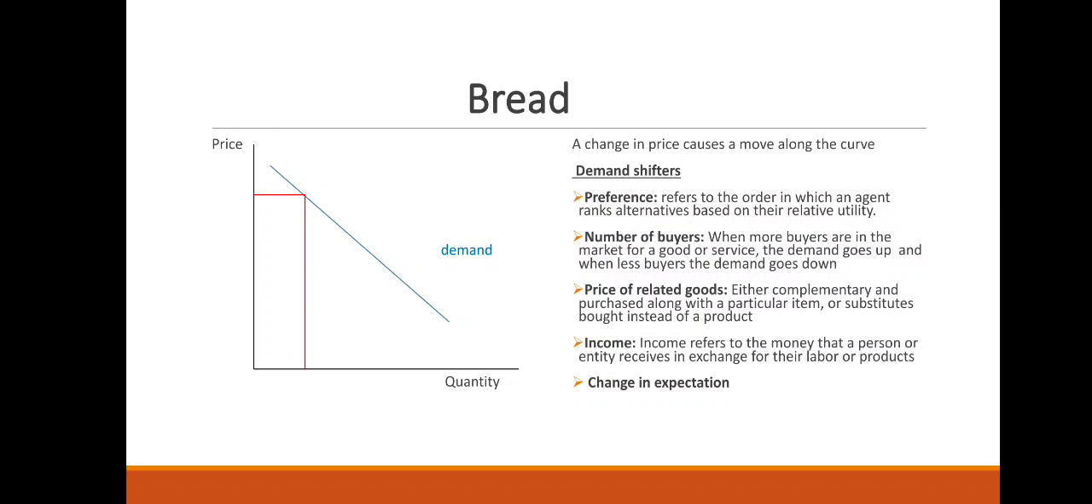So normal goods is when the income goes up, they buy more of that good, and when the income goes down, they buy less of that good. And inferior goods is when income goes up, people buy less of the good, and when the income goes down, people will buy more. So this creates a shift in the demand curve. Change in expectation as well creates a shift in the demand curve.